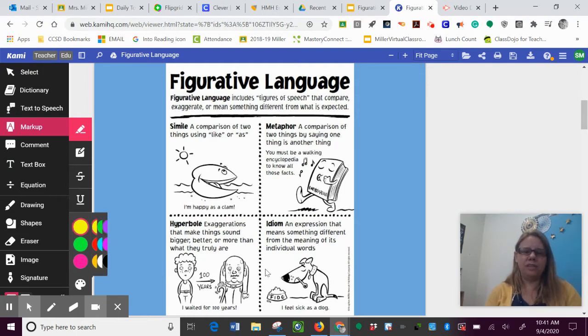Another example of figurative language is an idiom. An idiom is an expression that means something different from the meaning of its individual words. Idioms can be really tricky to figure out because they don't mean what they say. Here's an example. I might say, I feel sick as a dog. It doesn't mean that I am a dog. It just means that I feel really sick. We're going to look at some more idioms in a moment because these are a little tricky. But first, let's look at some similes.